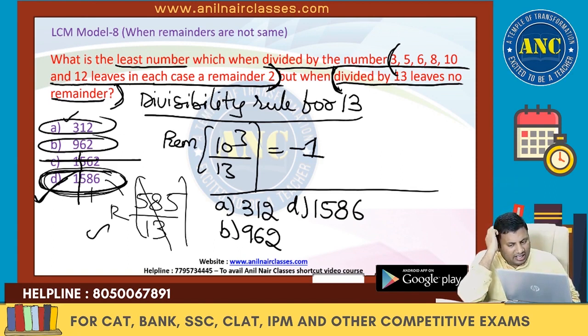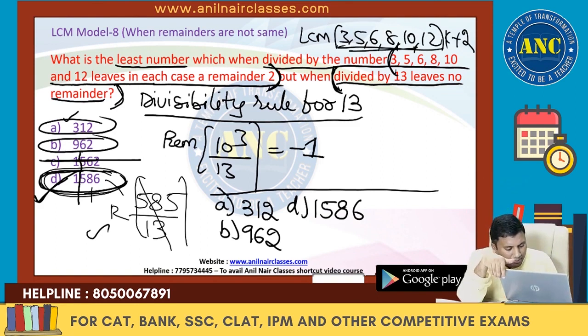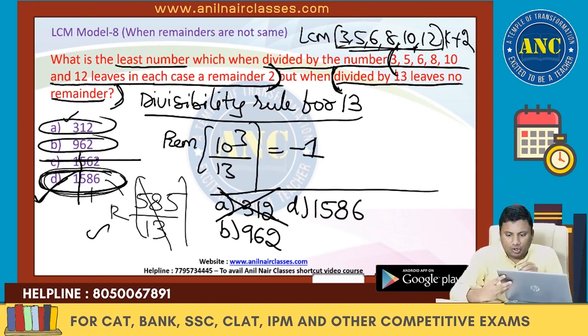Right? Now what is the next case? This is nothing but LCM of 3, 5, 6, 8, 10, 12. It gives a remainder 2. This is divisible by 3. 3k plus 2. 6 is divisible by 3, so it is eliminated. Next, another thing: it is 4k plus 2. Another thing we are stuck here, it should be 5k plus 2, but it is 5k plus 1.